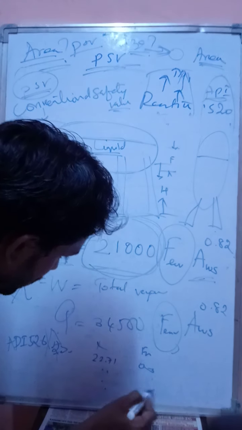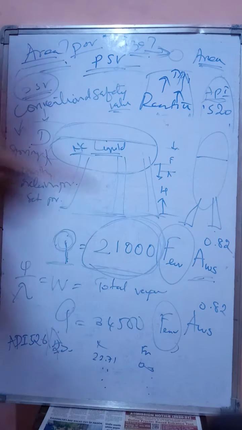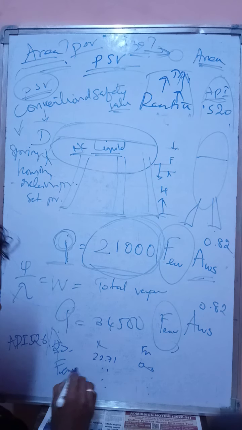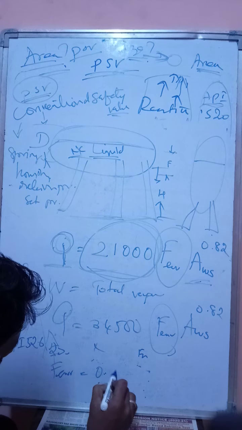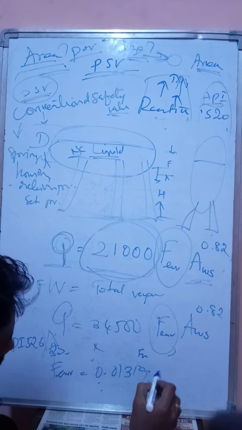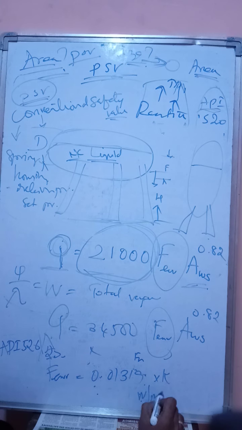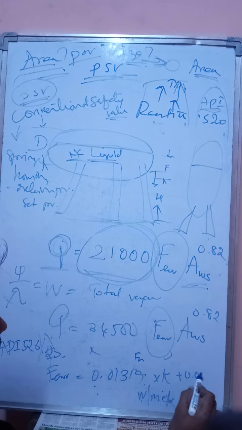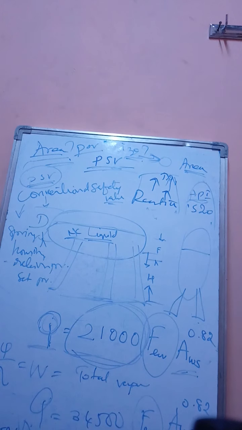So a chart is given. From that chart you can get the environmental factor, or you can use this formula: F environmental is equal to 0.01319 into K, which is thermal conductivity in watt per meter degree Celsius or degree Kelvin, plus 0.000302.